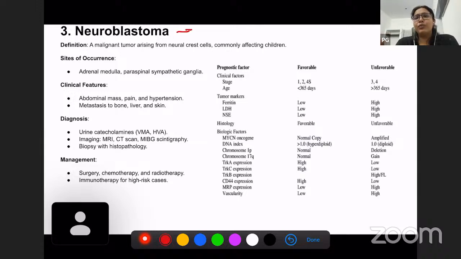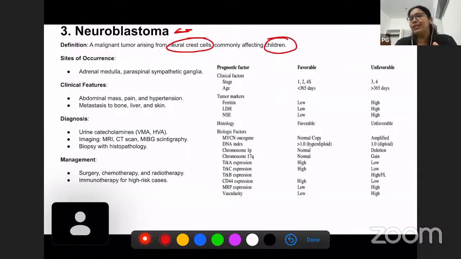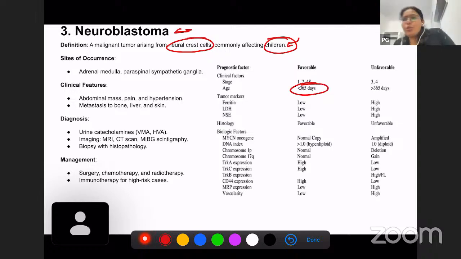Okay. So the next short essay question we are going to discuss is neuroblastoma. Neuroblastoma is again a tumor which arises from neural crest cells. It commonly affects children. This is not a tumor of adults. Usually, whenever you get a question regarding neuroblastoma, it's going to be a child. Okay, so you should also remember that age is very important in the prognosis of neuroblastoma. For example, if the child is less than 1 year old, the prognosis is very good.